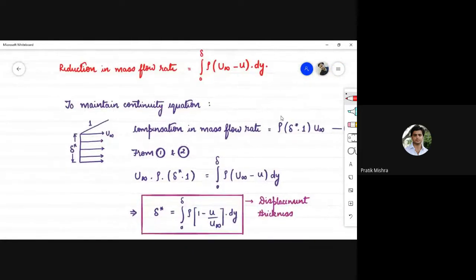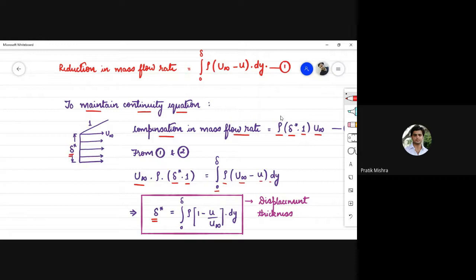So the amount of thickness needed for this compensation, in order to maintain the continuity equation, compensation in mass flow rate will be rho delta star 1 into u infinity. Say this is equation number 2 and this is equation number 1. Equating 1 and 2, we obtained u infinity into rho into delta star into 1, which is equal to integration 0 to delta rho (u infinity minus u) into dy. Here this delta star is known as the displacement thickness.